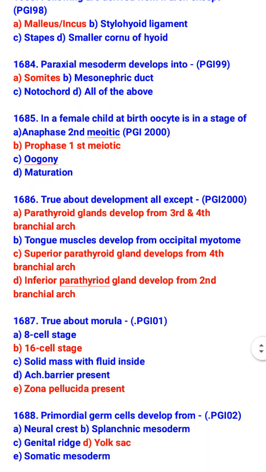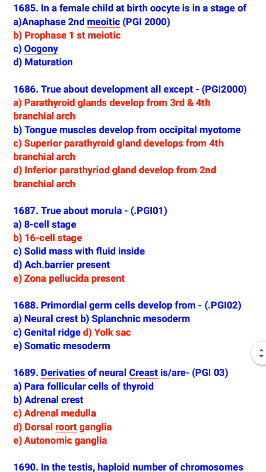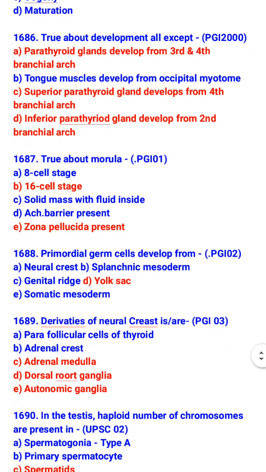True about development, all except. So what is true about development? All except. Tongue muscle developed from occipital myotome is true, and others are false. Parathyroid gland developed from third and fourth branchial arch is wrong. Superior parathyroid gland develops from fourth branchial arch is also wrong, and inferior parathyroid gland developed from second branchial arch is also wrong. True about morula, it is a 16 cell stage and zona pellucida is present.